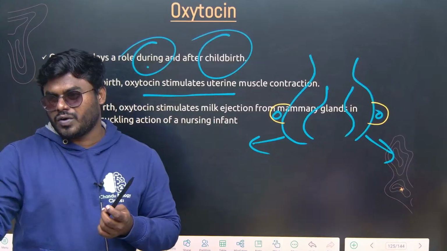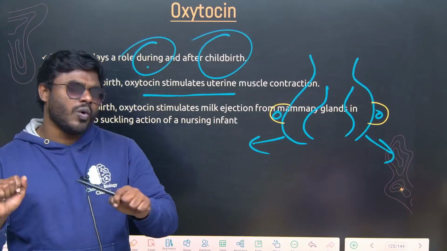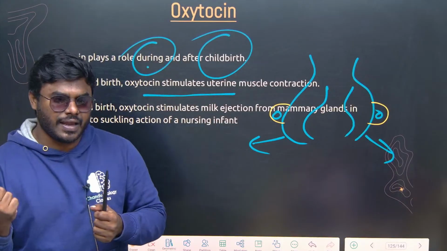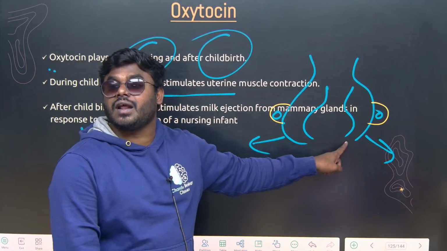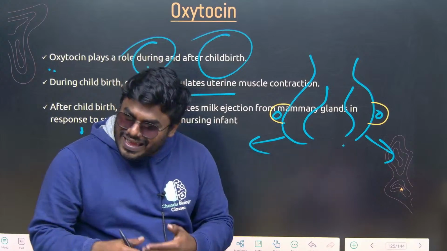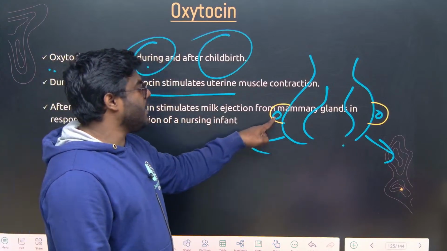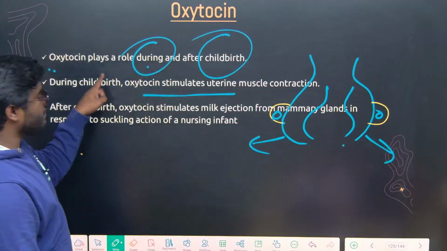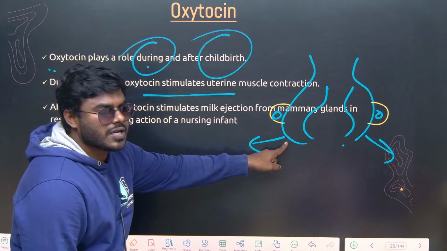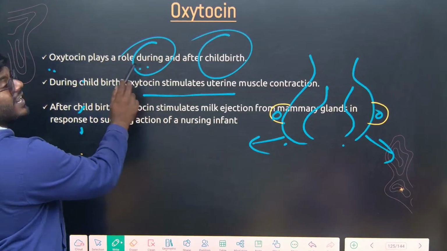In other words, if 150 bones fractured in the body at a time, how much pain would come? The same pain comes when uterus muscles contract. And that pain is caused by oxytocin. You're getting the point. So oxytocin plays a key role in uterine muscle contraction during childbirth.